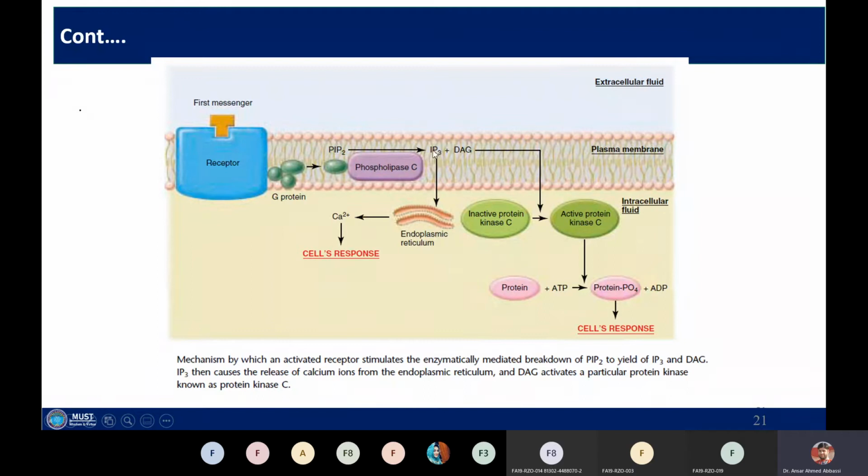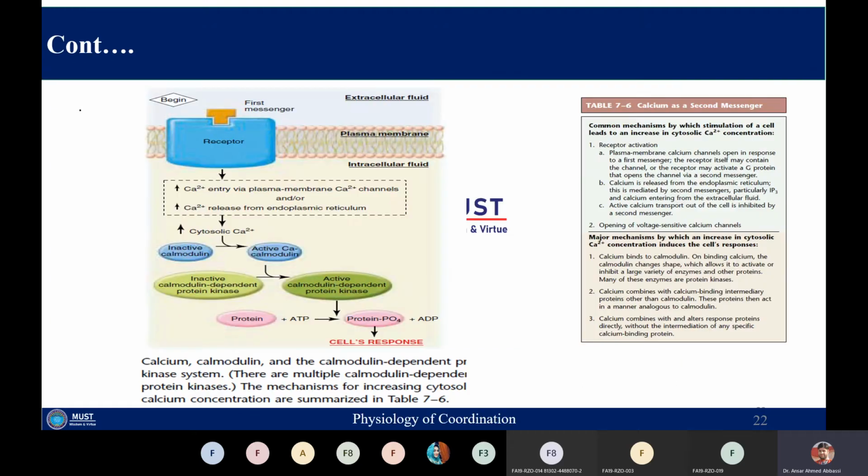If we talk about the function of IP3, inositol triphosphate, after its generation it will move through the cytosol towards the endoplasmic reticulum, and it will result in a release of the calcium from this endoplasmic reticulum, and hence the calcium concentration in the cytosol is increased. So this is the mechanism of function of this effector protein.